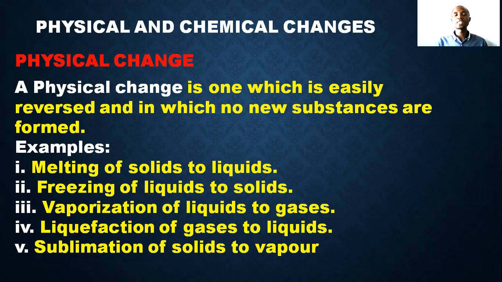Any change that is easily reversible, and actually no new substance is being formed, we call it physical change. Something like melting of solid to liquid. When you have an ice block, you can melt the ice from solid to liquid. Nothing actually changes. It's the same water. Even freezing the liquid to solid is the same water, and it can be reversed. No new substance is formed.